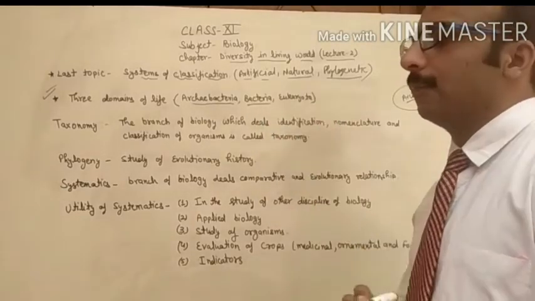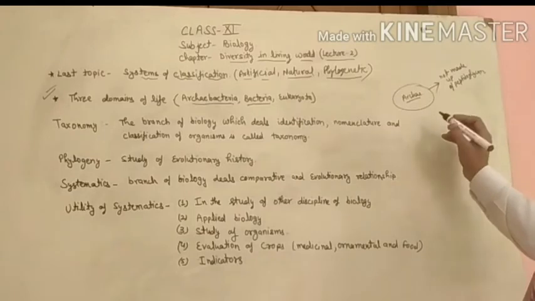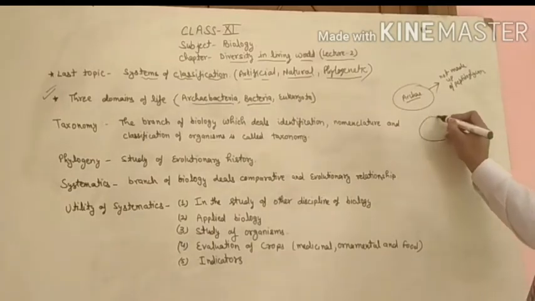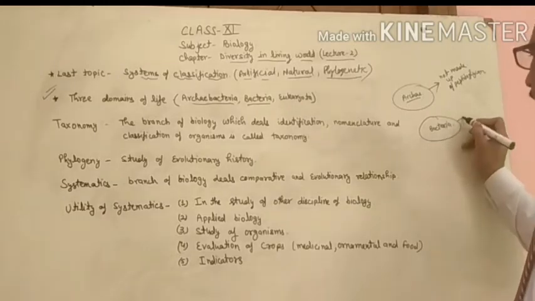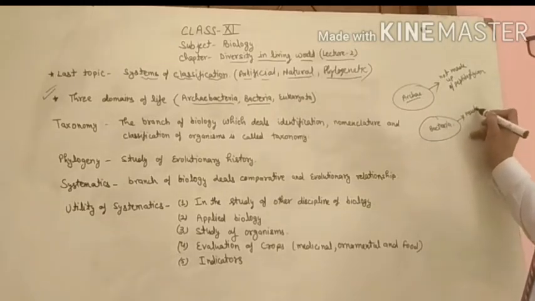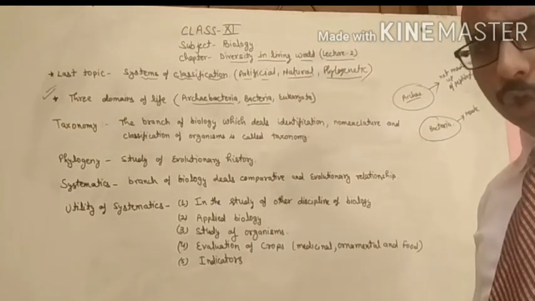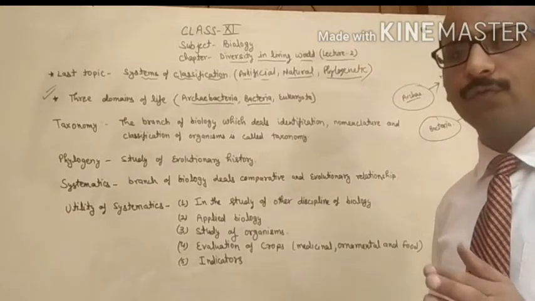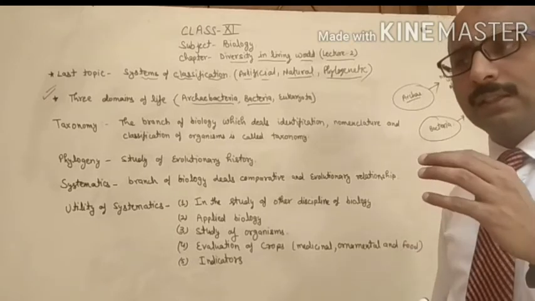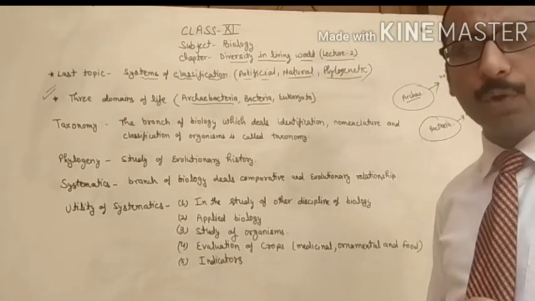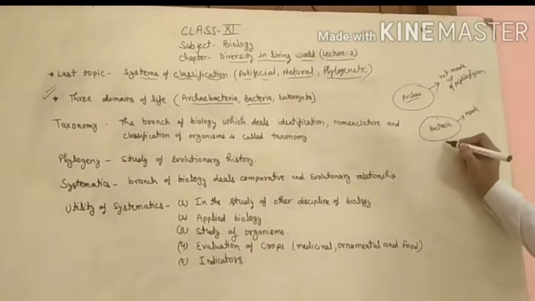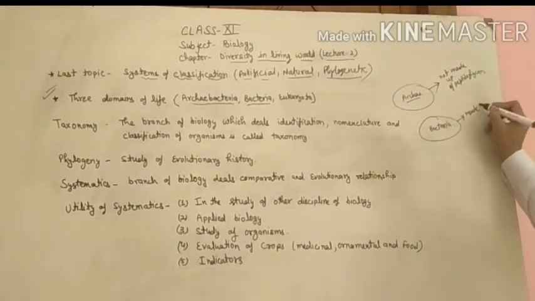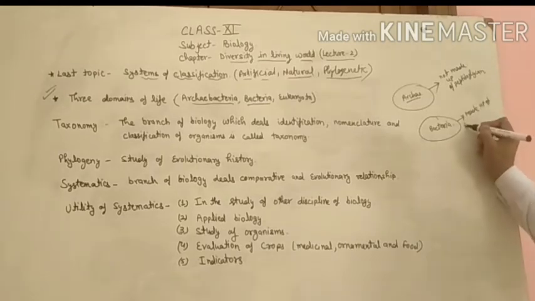Second one is the bacteria. These are the true bacteria. True bacteria means those bacteria which follow all the typical characters of a prokaryotic cell. The outer cell wall, or the outer covering of the bacteria, is made up of peptidoglycan.